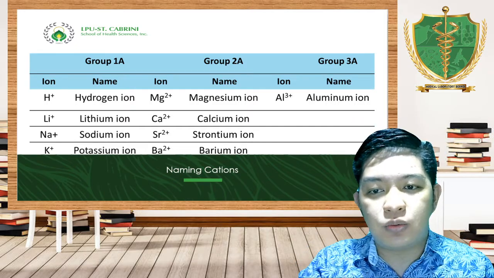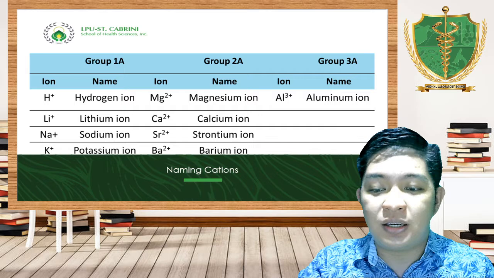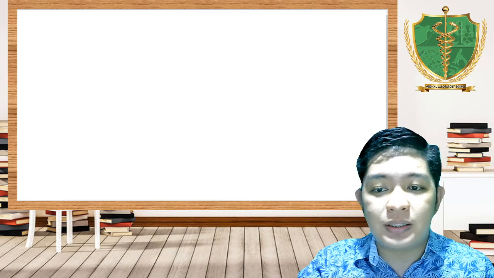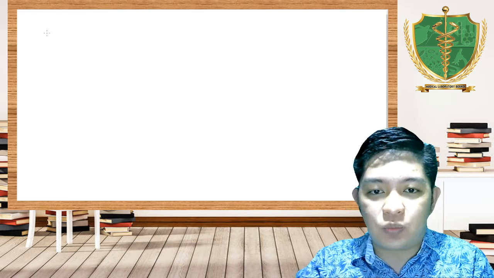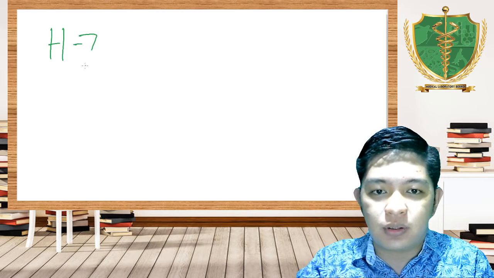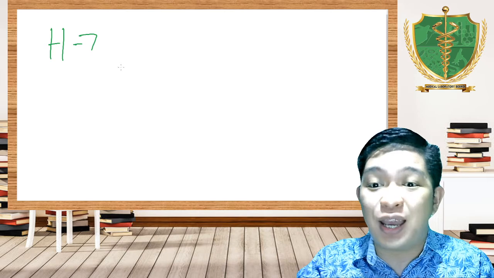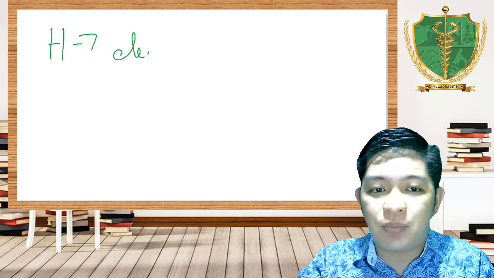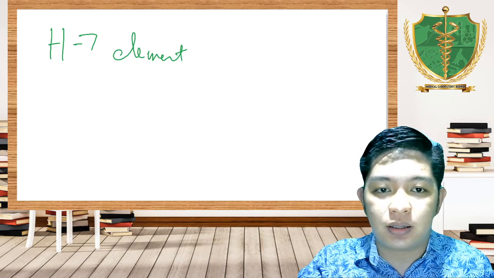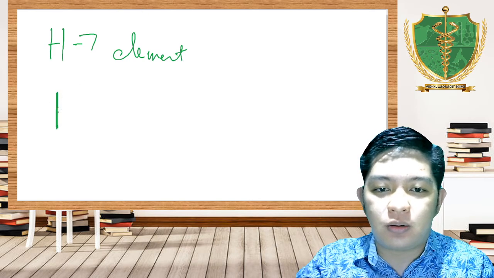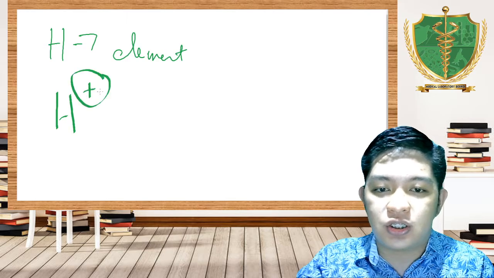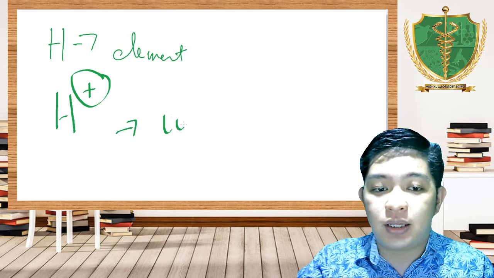But I want to clarify some things. Okay? Please take note of this. If we write it in this way, then that is the element. Remember, that is the element. But if we write it with a charge, or this way, then that is the ion.